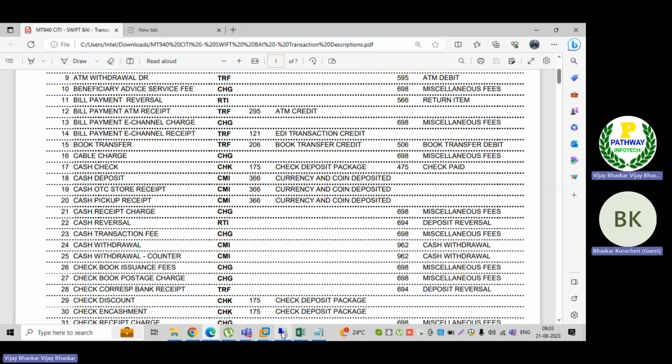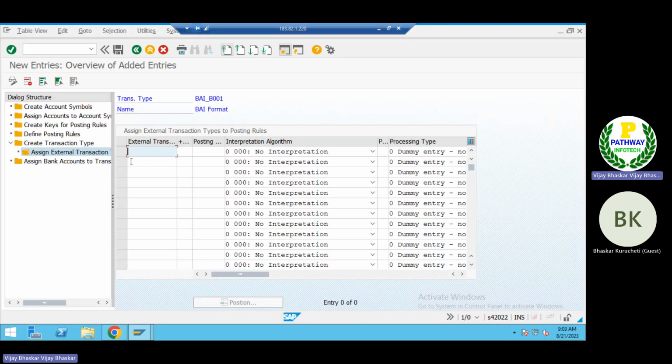What I'm asking is, in the OT83 configuration, I want to see the opening balance and the closing balance of the bank account. There are particular BTC codes available, I mean external transactions, and those have to be mapped, sir. Okay, I'm not aware of this one point. Sure, sir, no problem. That is what I'm asking. We'll go from the beginning, sir.